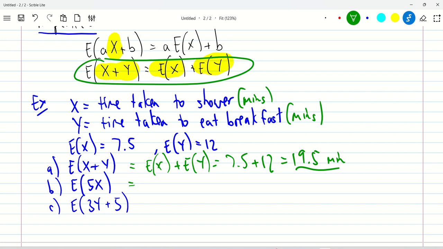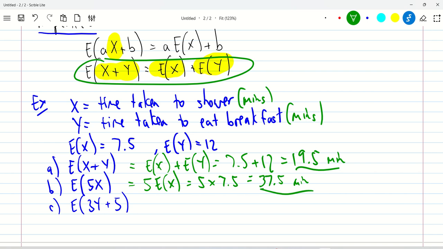And so what it says there is if we've got any constant in front of X, that constant can come out the front. So that's equal to 5 times E of X, which is 5 times the expected value of X, 7.5. And so what's 5 times 7.5? That's 37.5. Did I get my maths right? It's a bit late tonight. 5 times 7 is 35. 5 times 0.5. Yeah, that's right. So 37.5 minutes.